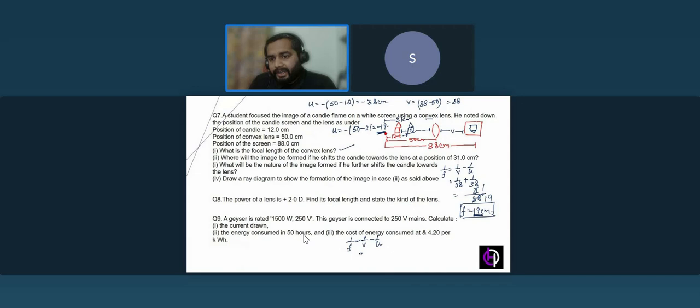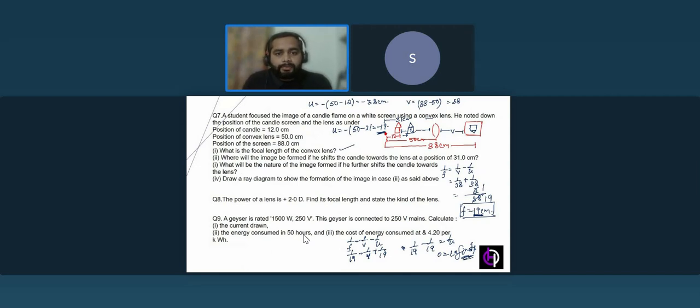F is 19, so we'll put the value of f, that is 19. So here v, and this will be positive 19. 1 over 19 goes to the left hand side. So 1 over 19 minus 1 over 19, you are getting v as 0. That means it's at infinity. Mathematically also you can see we are getting the image formed at infinity.